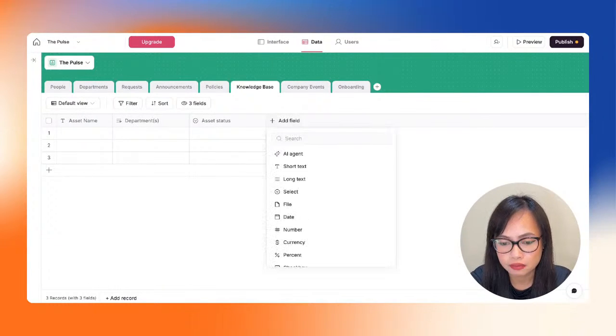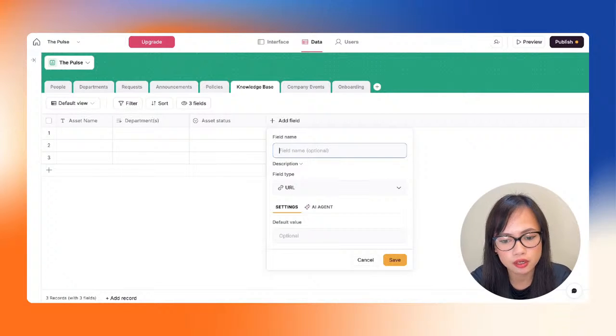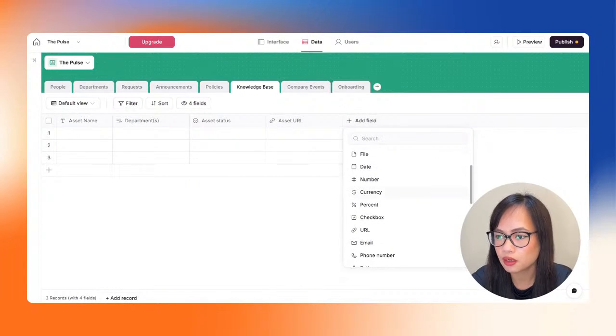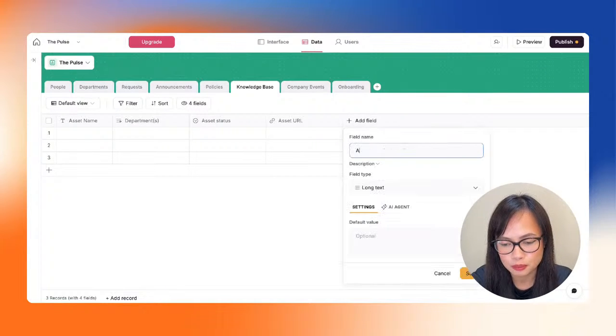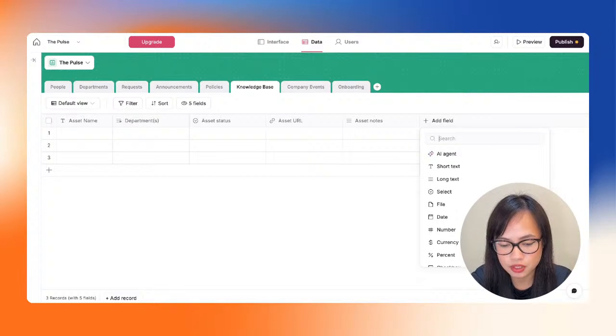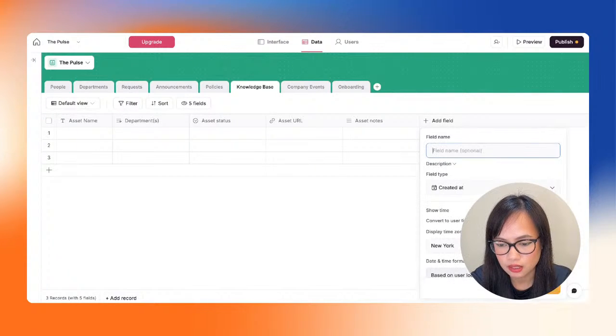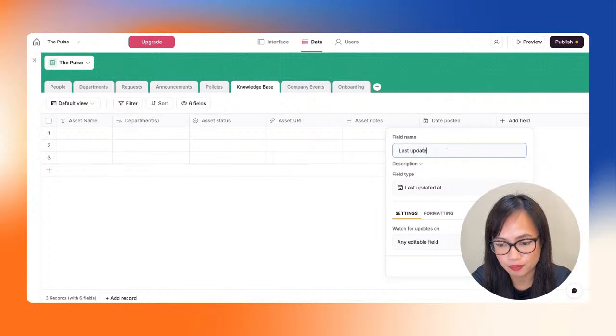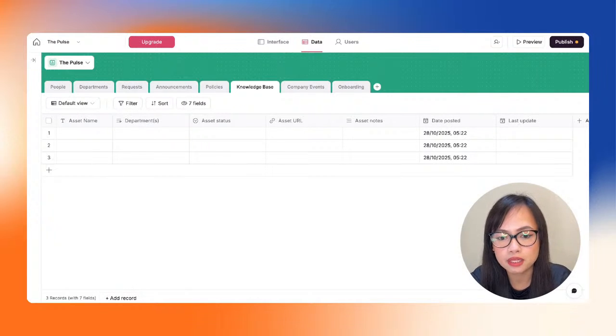And next we're going to have the asset URL. Maybe they want to share a URL or a video link that they think would be very beneficial to others. So let's add asset URL there. Next would be the asset notes. And then we have the date posted again, and the last update. As you can see, we're working a bit faster as we go.